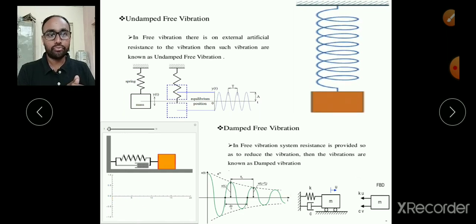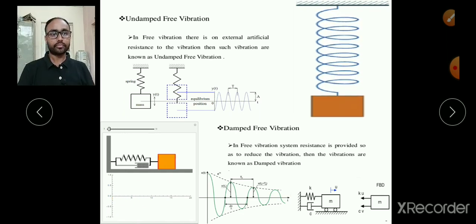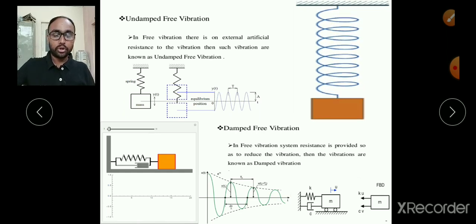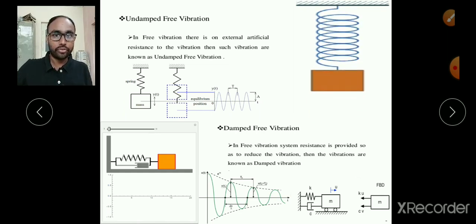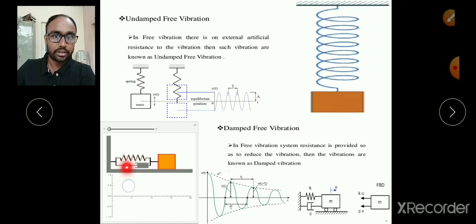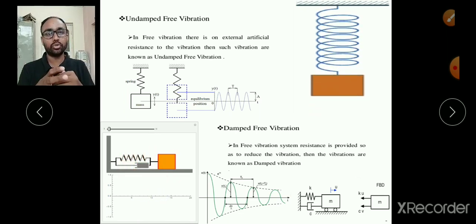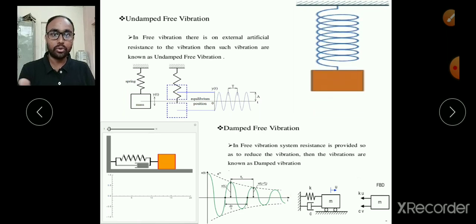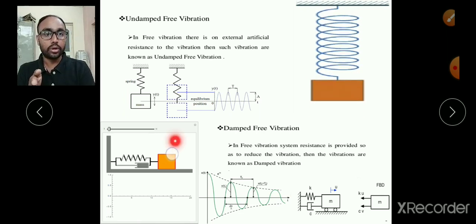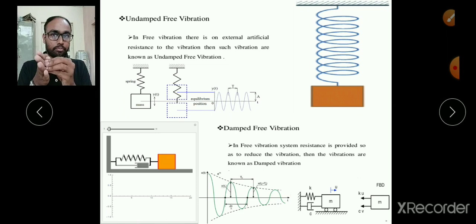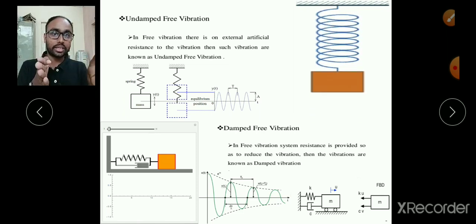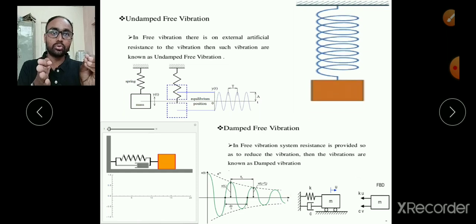Every time that damper tries to decrease the amplitude, that is what we call damped free vibrations. The damper, because of friction, always tries to bring the system to the mean position again and again. Due to that friction there is obviously a loss of energy, and therefore after every cycle the block cannot go to the extreme position from where it started the motion. If you start from that point and have some frictional force, you will lose energy. So for the next cycle the block cannot go to that extreme position, it will come a little closer to the mean position.